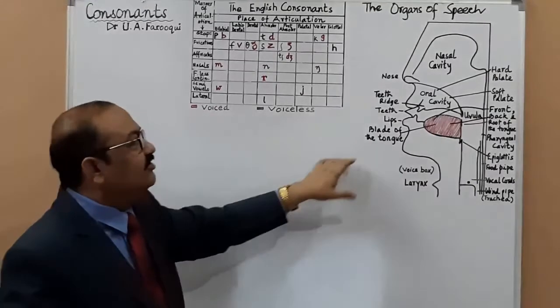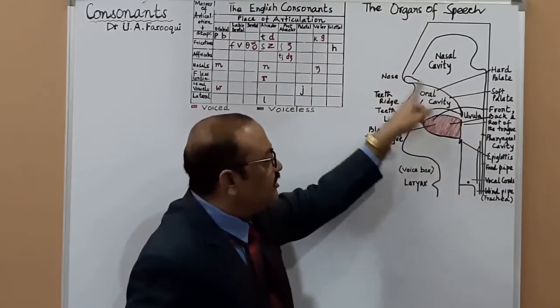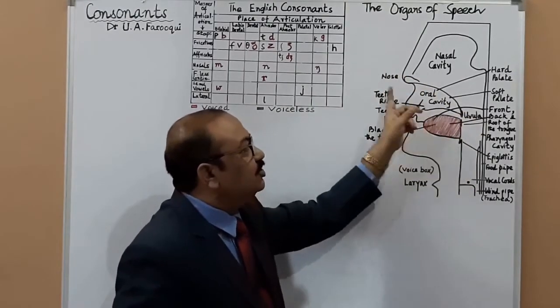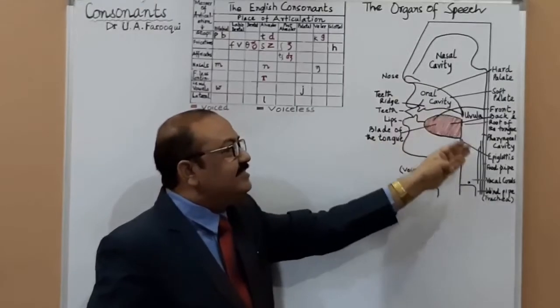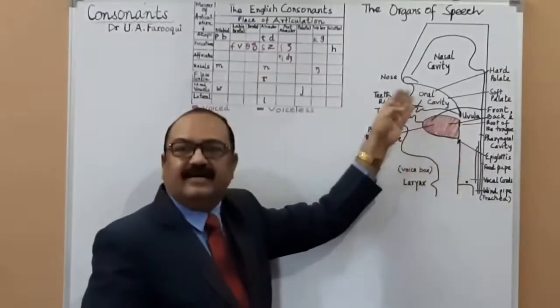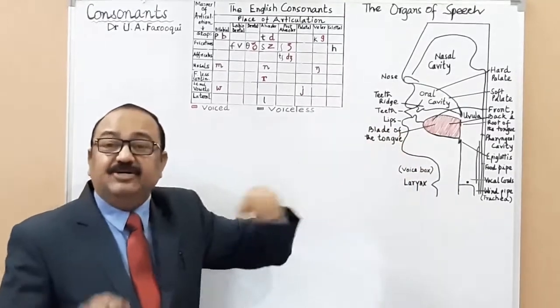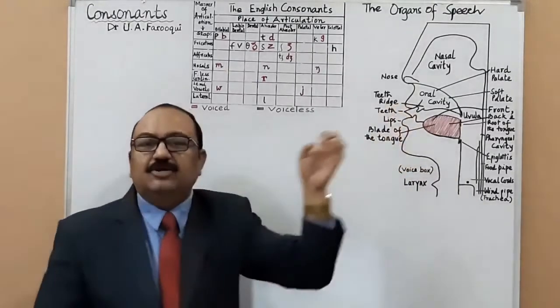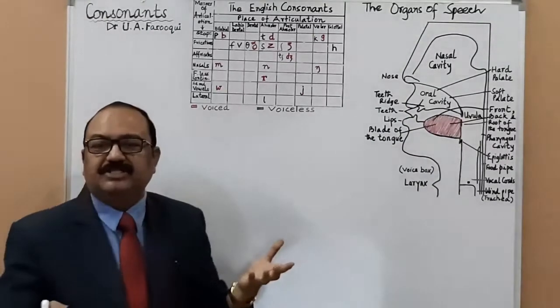Narrowing of the vocal tract, this is the vocal tract, this entire portion up till here you may say is the vocal tract. So when we produce consonant sounds, there is narrowing in the vocal tract. And this narrowing is called constriction. What is it called? Constriction. Okay. So the narrowing depends upon the consonant that you are producing. So it does depend on the place of articulation.